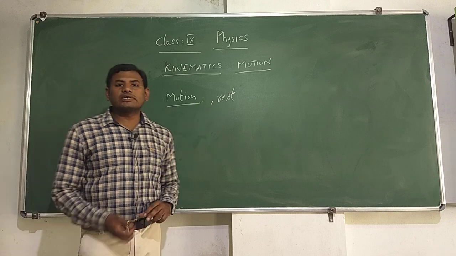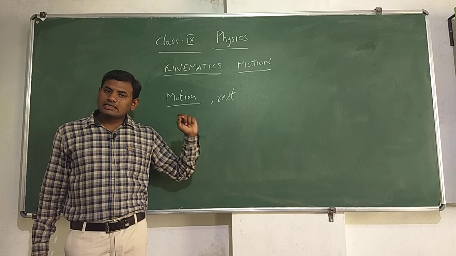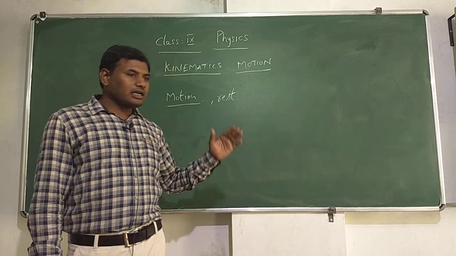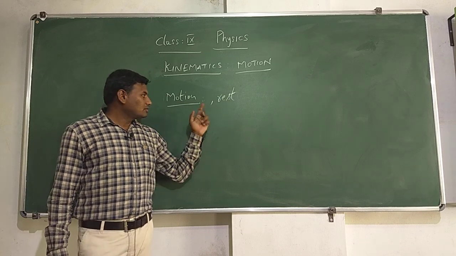Why do we say motion and rest are relative terms? That means without knowing the position of any object, whether it is at rest or in motion, we cannot judge the position of another object. That is the reason why we say motion and rest are relative terms.